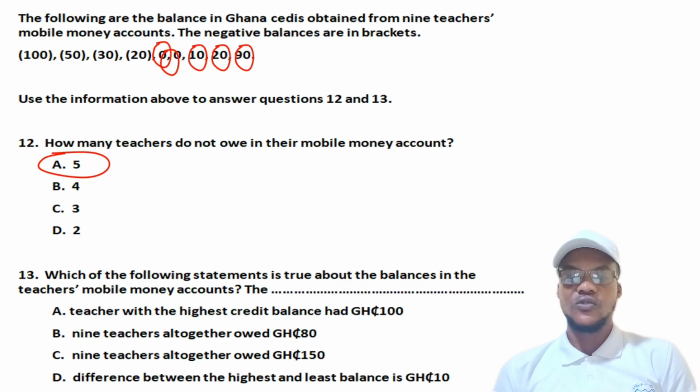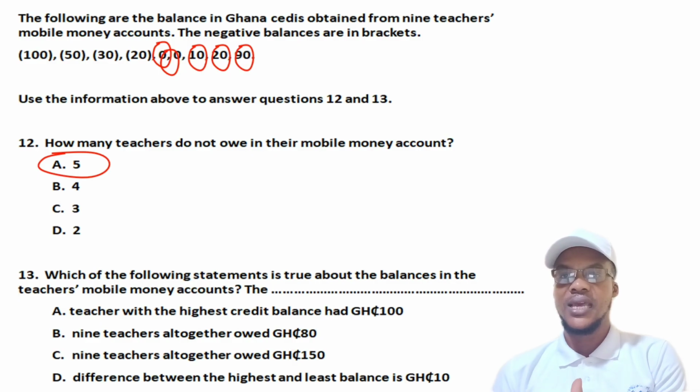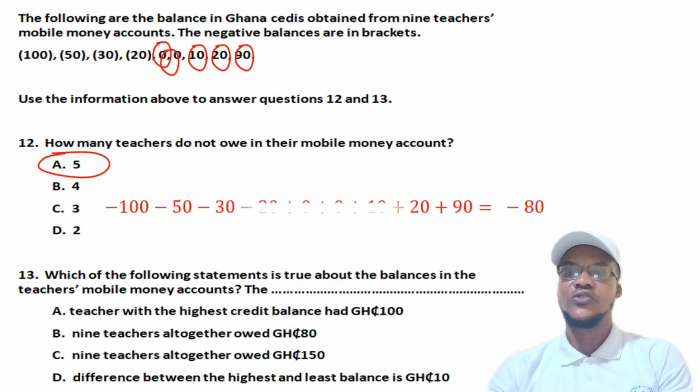Okay, now let's move on to the B. The B is also saying that the 9 teachers altogether owe 80. Now we know that all the teachers are 9. So altogether, if we take each of their accounts and add whatever they have: the one owing 100, the one owing 50, the one owing 30, 20, 0, 0, 10, 20, and 90. If we add all of them together, are we going to get a negative 80? Because we are saying that. So let's try and see.